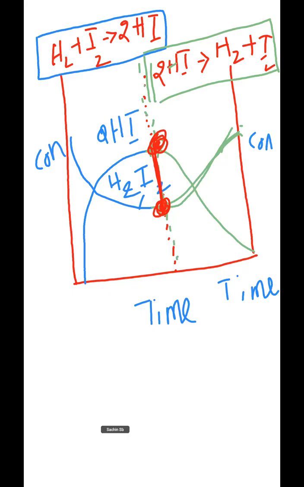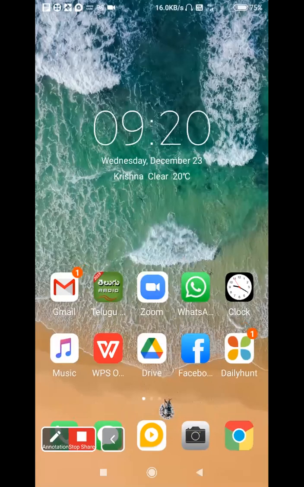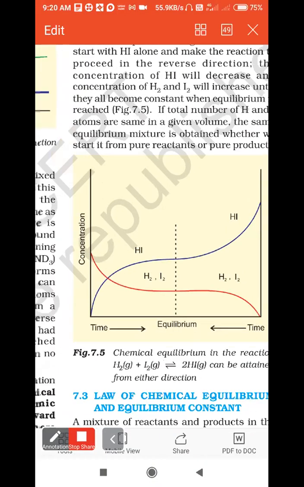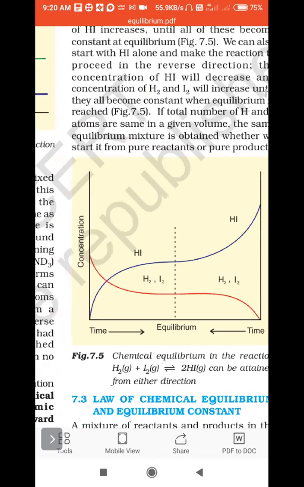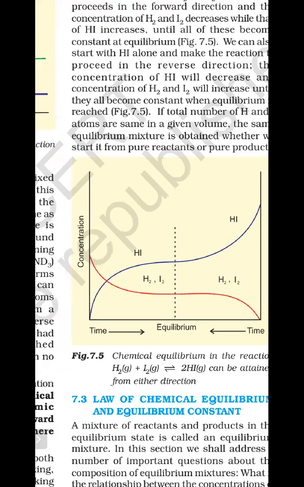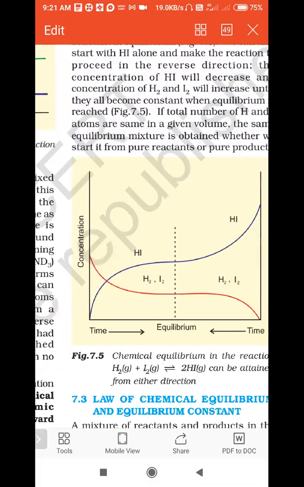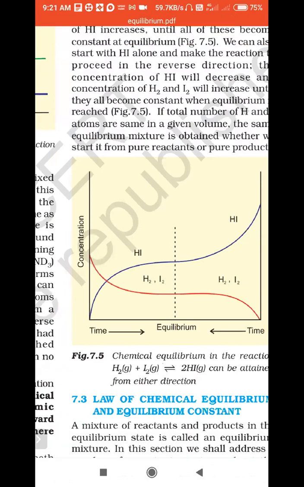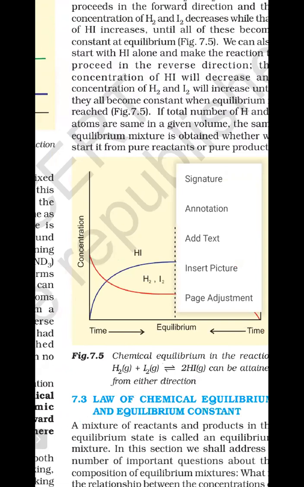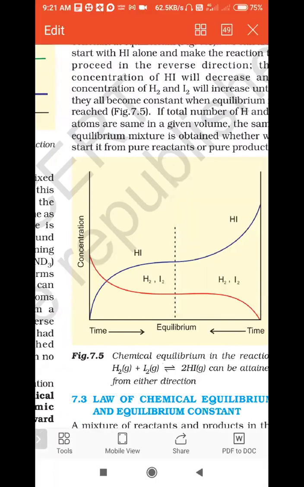Just look here once. Look at the constant red color lines. Hydrogen iodide concentration is decreasing initially. The product concentration is gradually increasing up to this dotted line. Here, hydrogen iodide concentration is slowly increasing, and here the product concentration is decreasing.